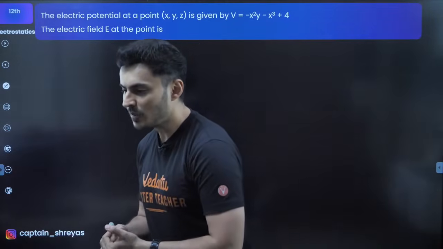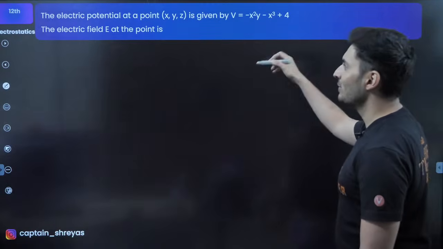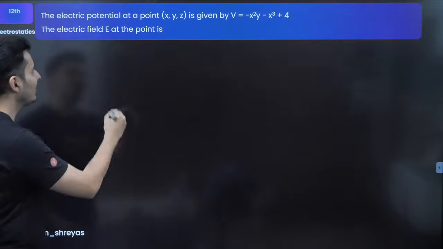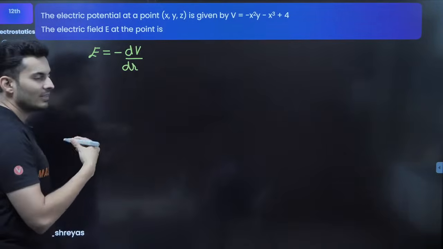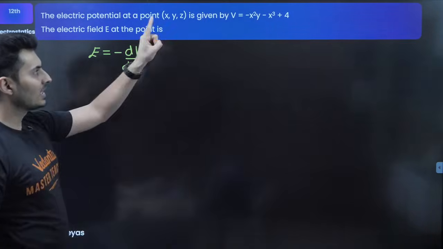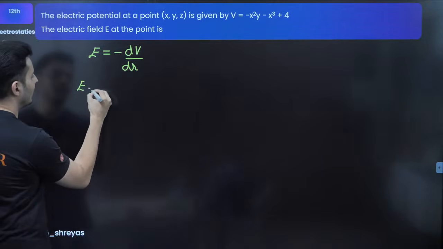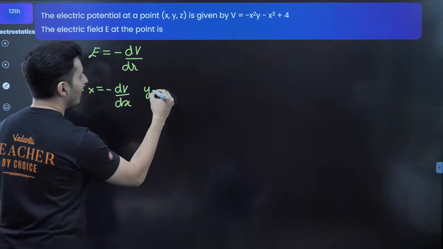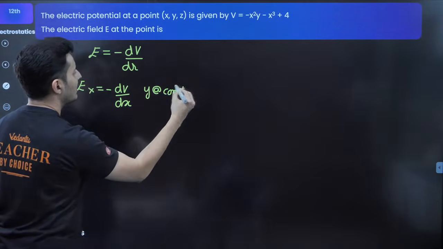Okay. So moving on, the electric potential in X, Y, Z is given by something. What is the field at any point? Beautiful question, my warriors. Let's try to do this. Whenever we talk about field, it is always negative dV by dr. So negative gradient, negative derivative of the voltage with respect to the position. Since it's an equation in X and Y, you need to differentiate it separately to find each component. So Ex will be minus dV by dx, treating Y as a constant, since Z is not there.